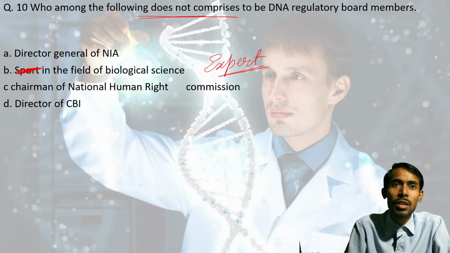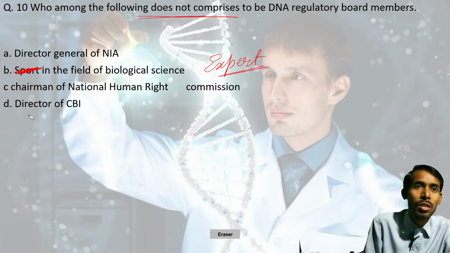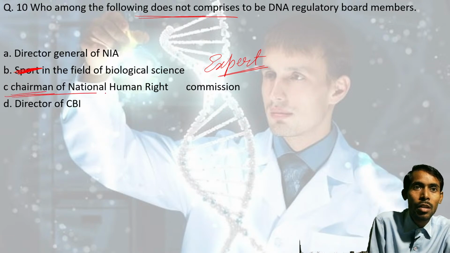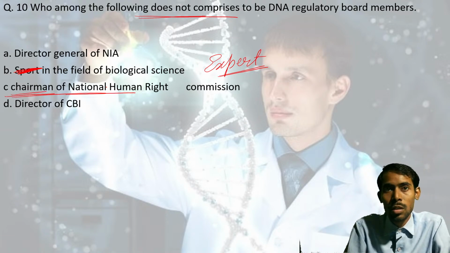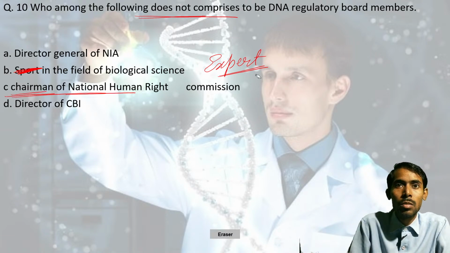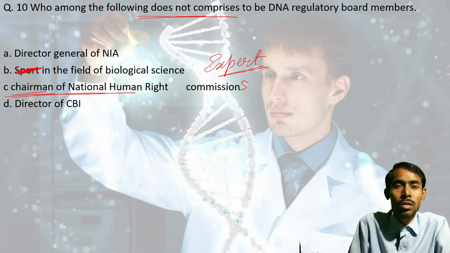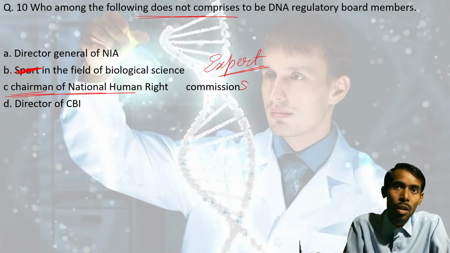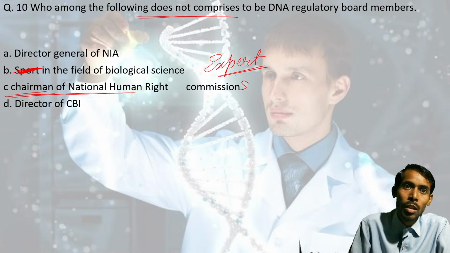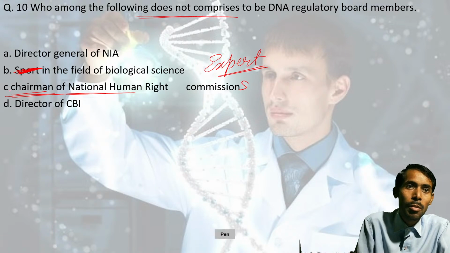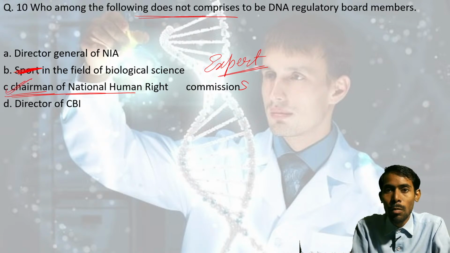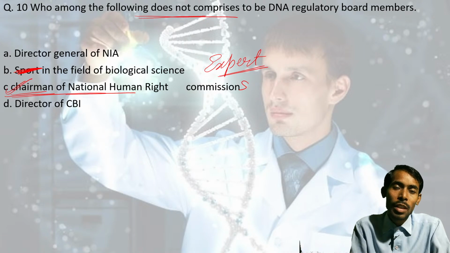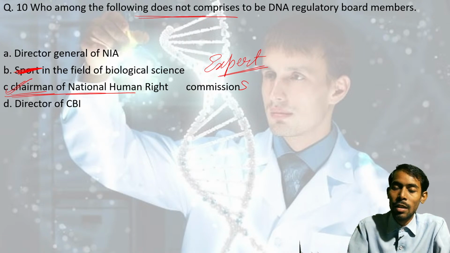Option C is the chairman of Human Rights Commission. Then option D is the director of CBI. So who among them is not a member of the regulatory board? The correct answer would be option C. The chairman will not be a member, but any member from the Human Rights Commission can be sent here as a member to the DNA Regulatory Board.